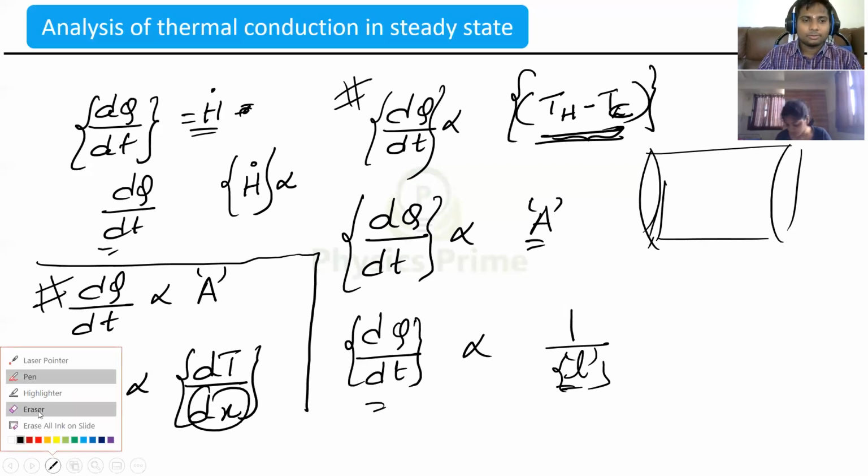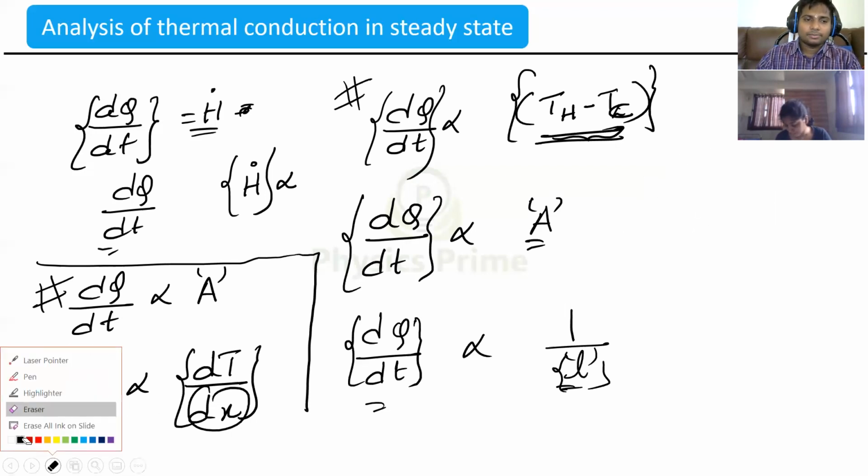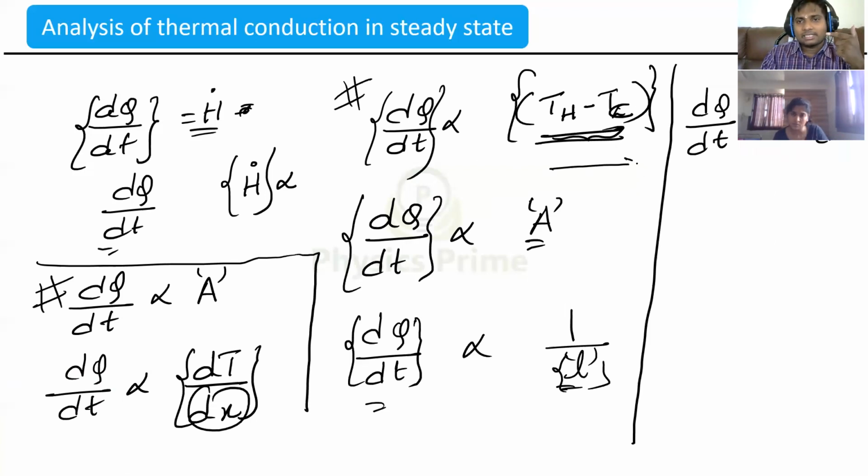Now coming to it, can I write dq by dt is proportional to A dt by dx, and I will write it with a minus sign here. Why? The heat flow is happening, suppose, in this direction: the temperature will be higher at this end and lower at this end. Heat goes from high to low, opposite to the direction of increase in temperature, right?